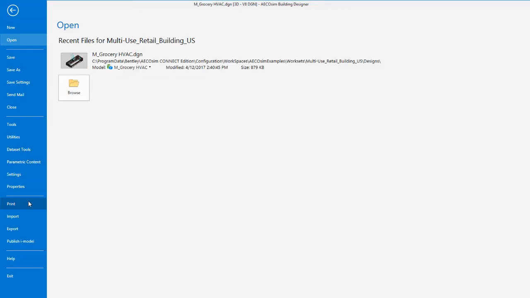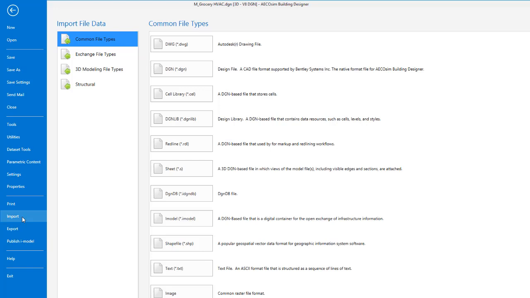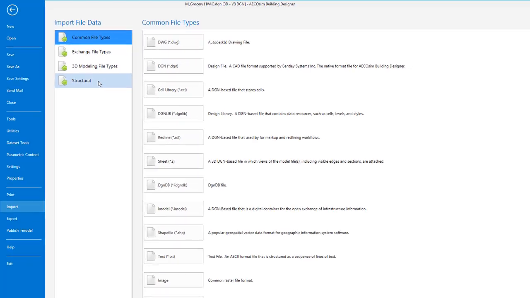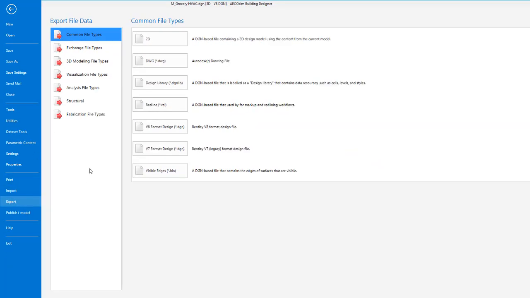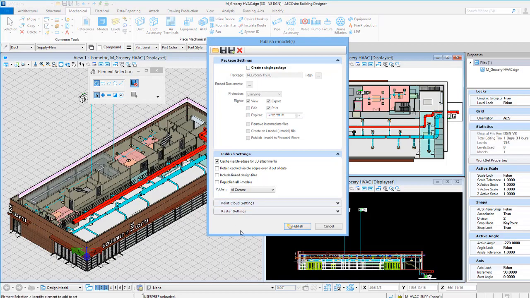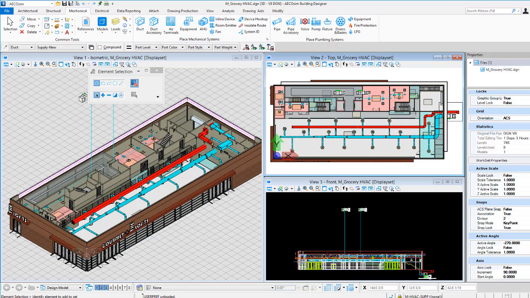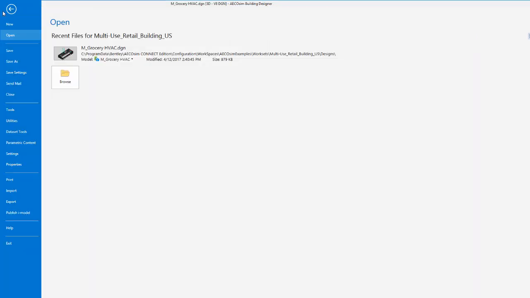And here we can see properties for the file itself. Now when I clicked on properties there, it took me back into the file. So I'm going to click back on the File tab. You'll see we have other options for print, import, export, publish iModel. We take a look at the import options. You see common file types, exchange file types, 3D modeling file types, and structural exchange. Export, common file types, exchange file types, etc. And our publish iModel option there. Again, when I clicked on publish iModel, it brought me back into the file. So I'll go back to the file tab here.